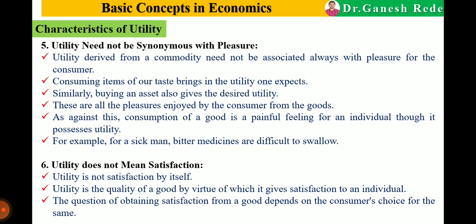That is, the utility of a commodity does not always yield pleasure, happiness or joy to the consumer. For example, if we give bitter medicine to a sick person, that medicine has great utility, but it does not give joy or pleasure to that consumer. So utility need not be synonymous with pleasure.